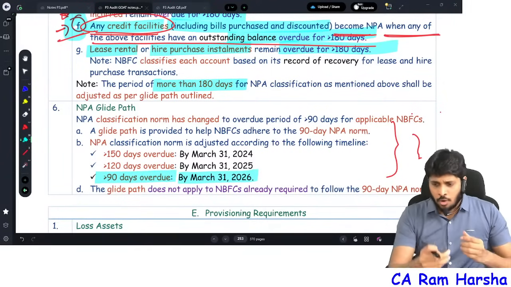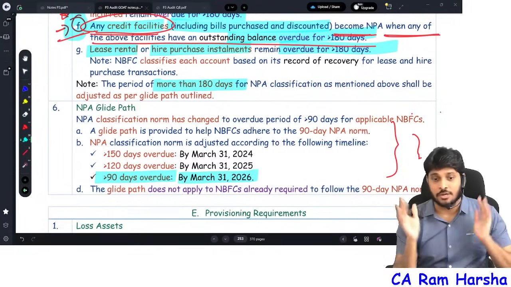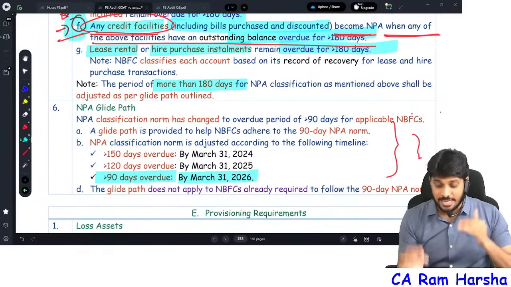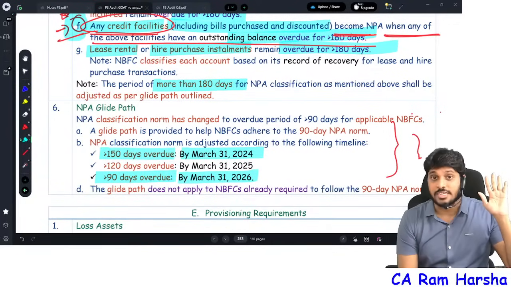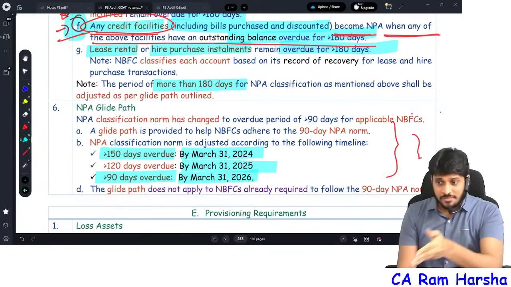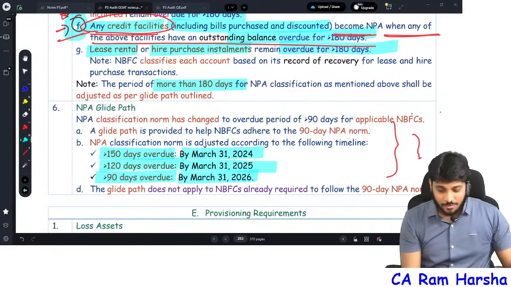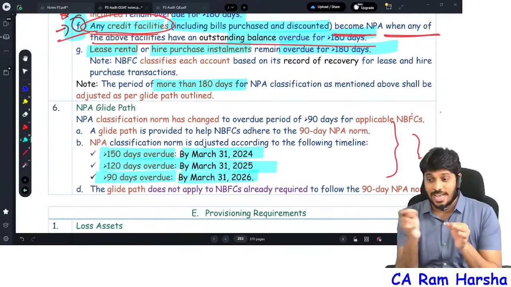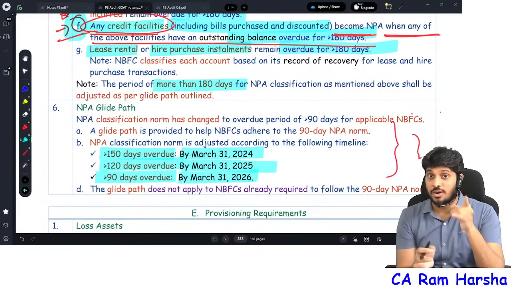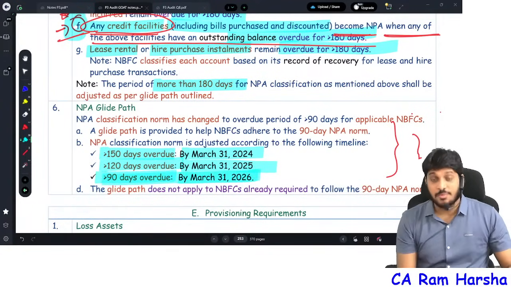Now I remember, overnight if RBI implemented this, many NBFCs' balance sheets would be badly affected. So what they did, they gave a gliding path. By 31st March 2024, implement it to 150 days. By 31st March 2025, which is already completed, 120 days. So for the 24-25 year, NBFCs should classify whether an asset is NPA or not based on 120 days norm. For next year, 31st March 2026, they need to classify based on 90 days norm.